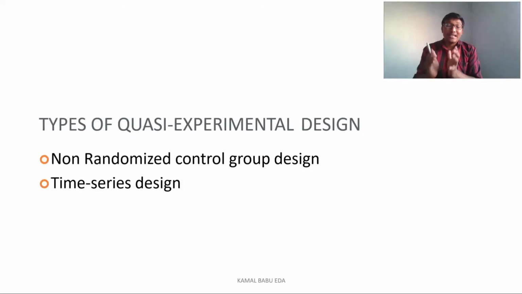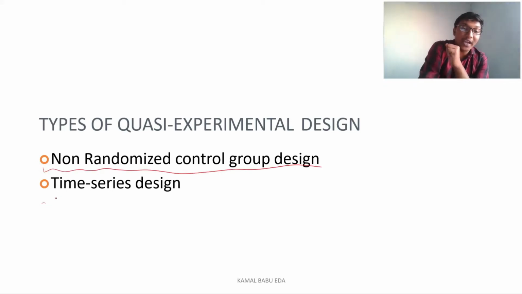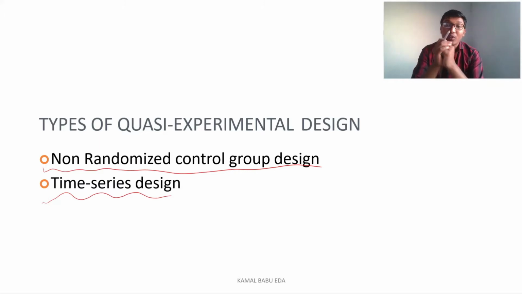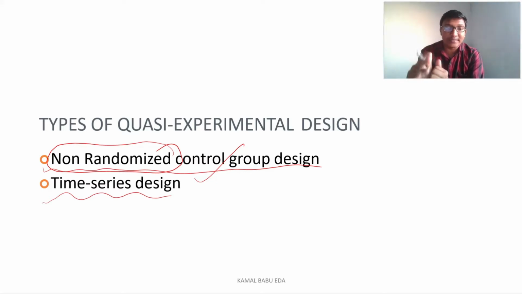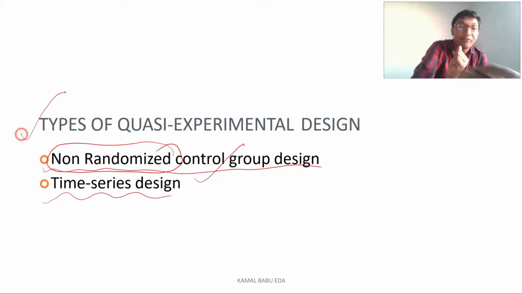Coming to the types of quasi-experimental research design. Mainly we have two types. The first one is the non-randomized control group design, and we also have the time series design. The name itself tells you that it does not have any kind of randomization, but it has a control group. So we'll discuss what this non-randomized control group design is. This is mainly a subtype of quasi-experimental research design.